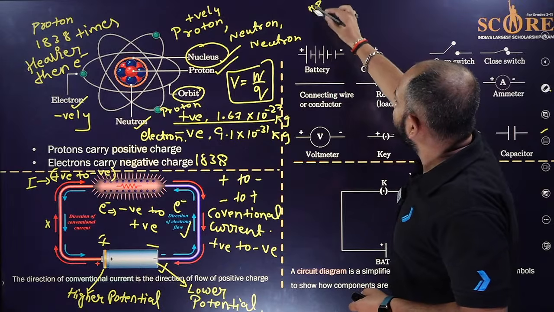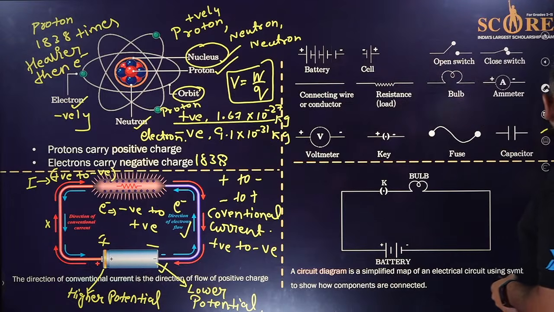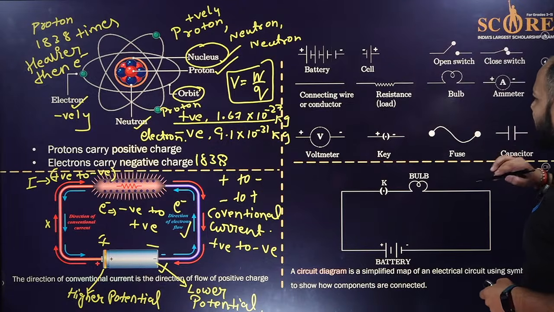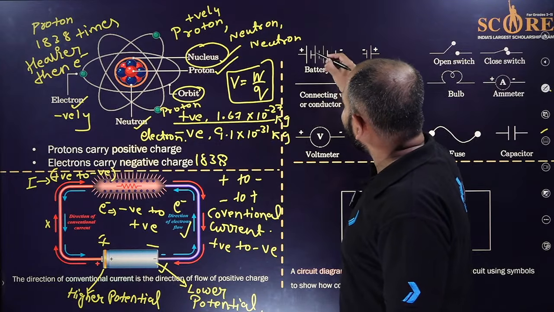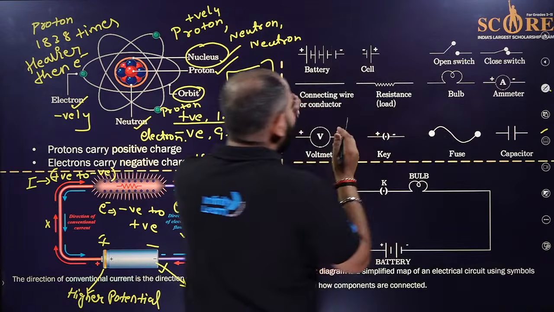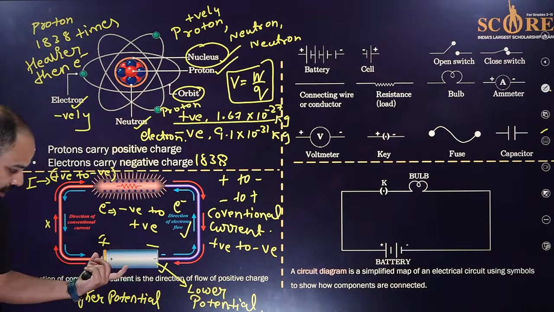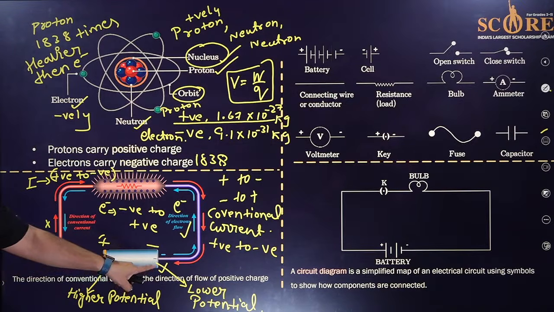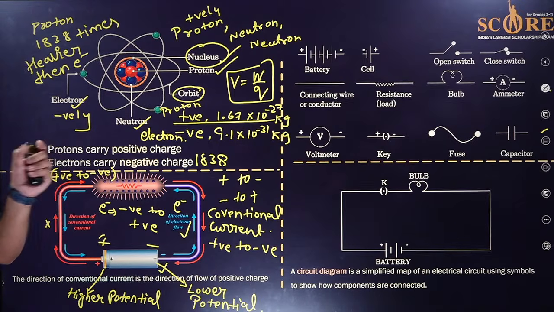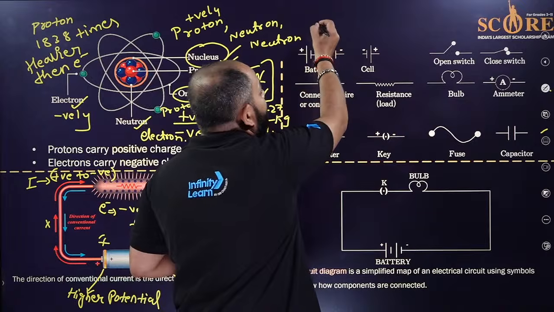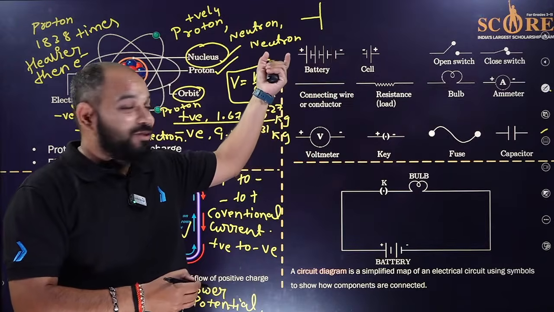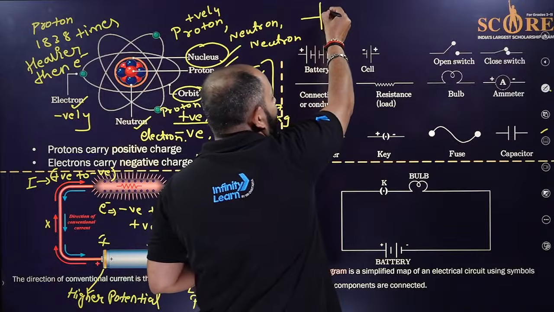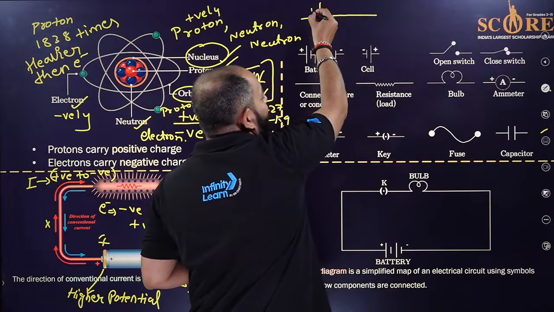Now let's come to the symbols. How are the symbols used to draw these parts? Very easy. For the cell, positive and negative, in the notation we have a long leg, which is the higher potential, H.P., and the short one is the negative, the lower potential.